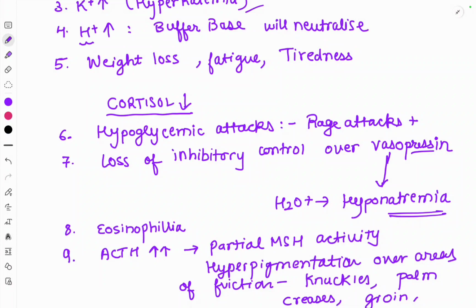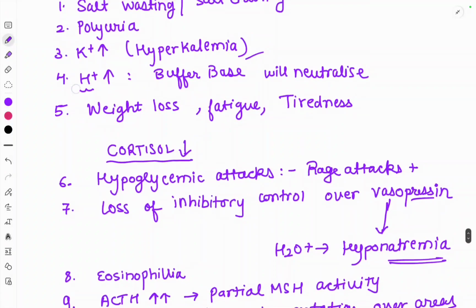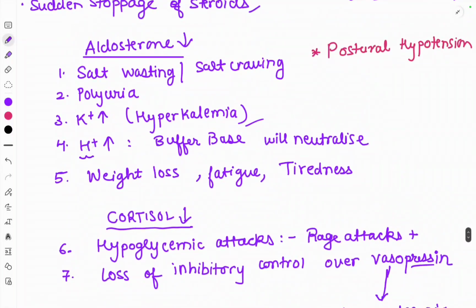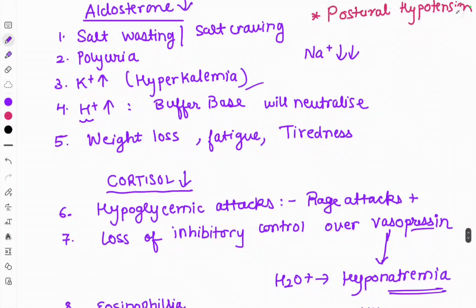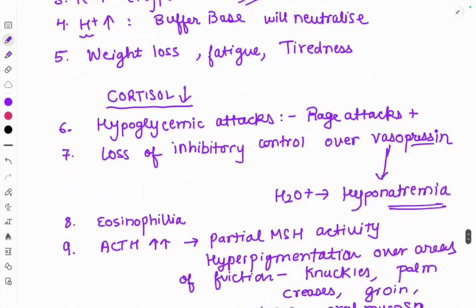So in isolated cortisol deficiency, there can be dilutional hyponatremia. Because of aldosterone deficiency, the sodium ions were anyhow decreasing because of decreased retention of sodium and water. But if there is isolated cortisol deficiency, then also hyponatremia can be seen because of the dilutional effect.